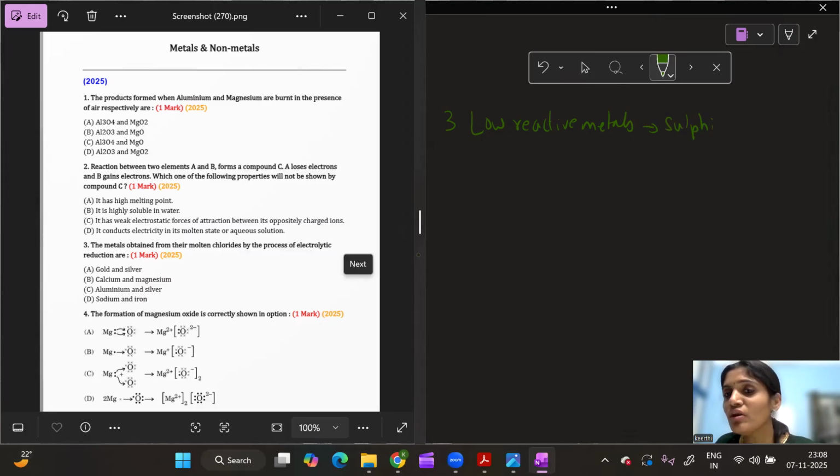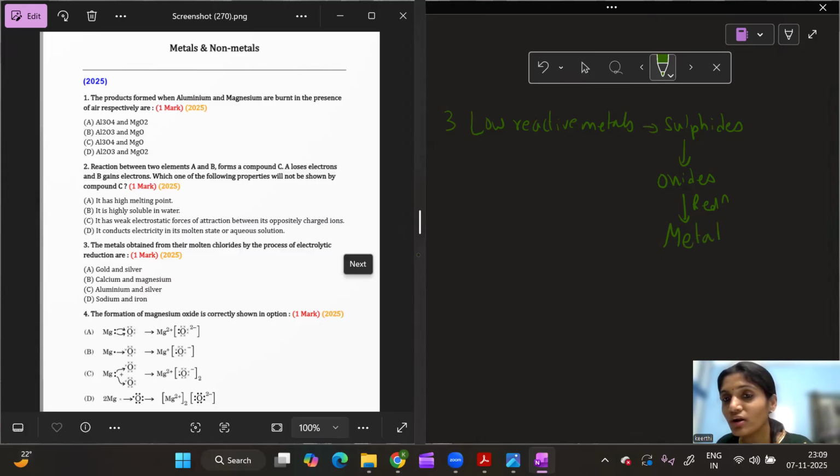Now, what do we do? We convert the sulfides into oxides and then we do the reduction of oxides. When we convert low reactive metals from their sulfides to oxides, I then have to do reduction of oxides to convert them into metal.